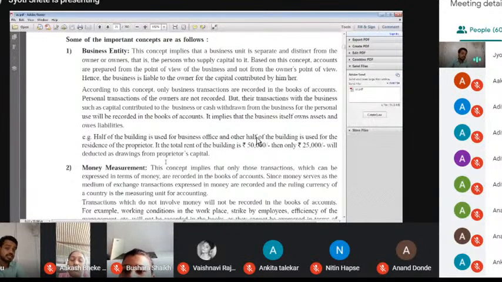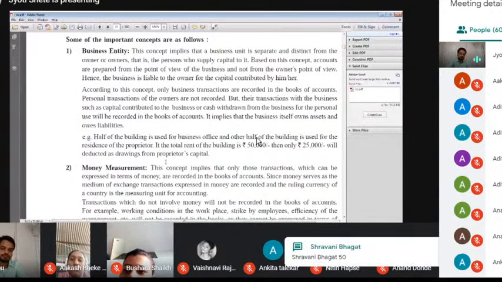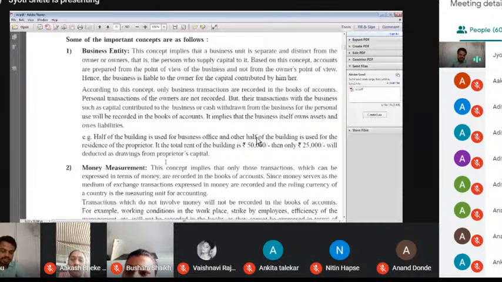But if the rent of that house is 25,000, then 12,500 is the amount related to business and 12,500 is the amount related to your personal use. That's what I call business entity. No personal transaction is involved in the business. That is the meaning of business entity.